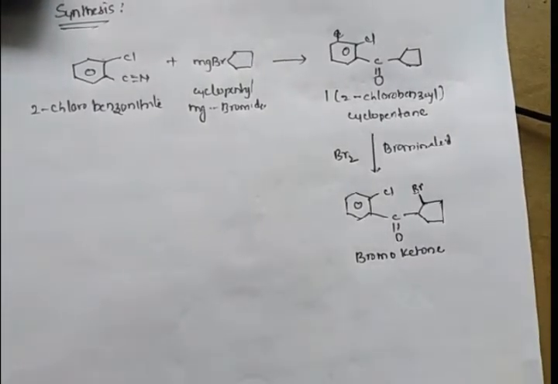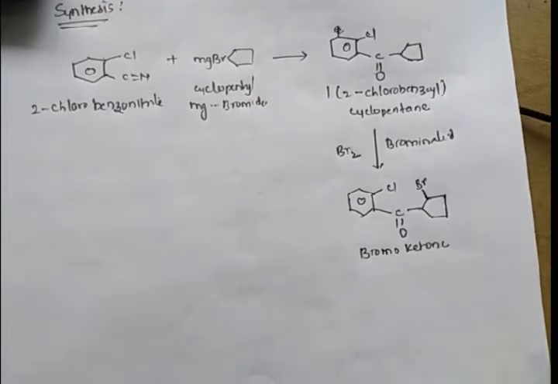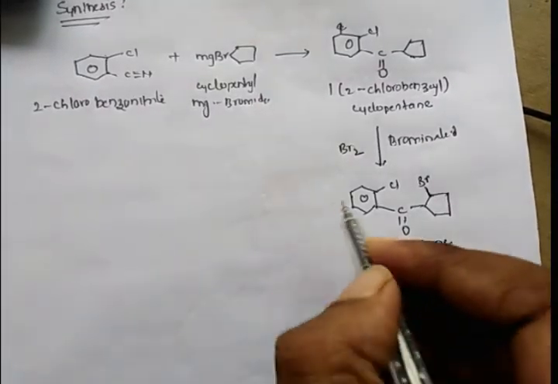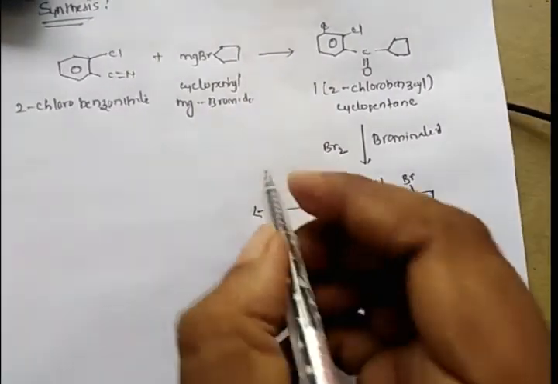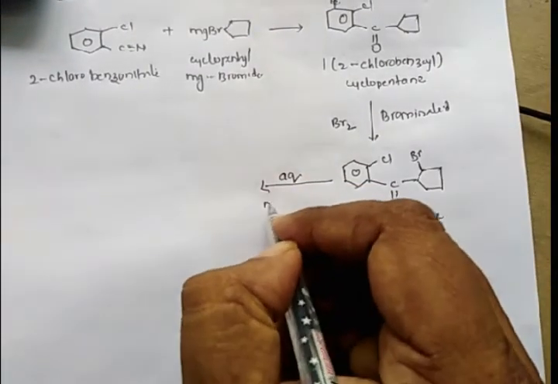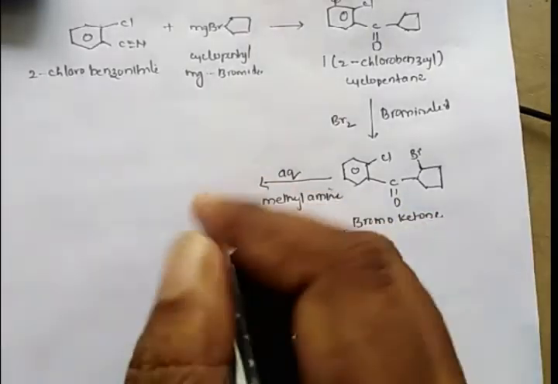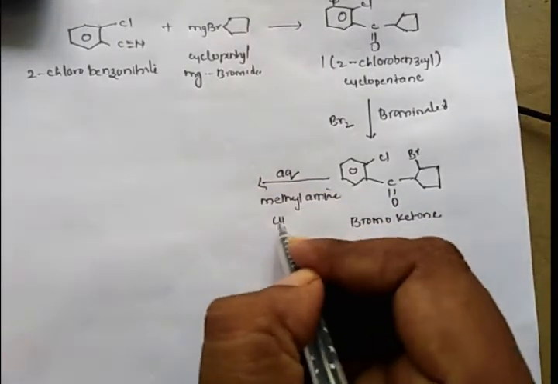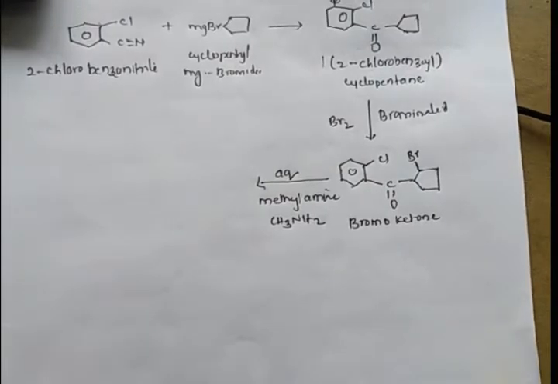This bromoketone is next treated with aqueous methylamine, that is, CH3NH2.